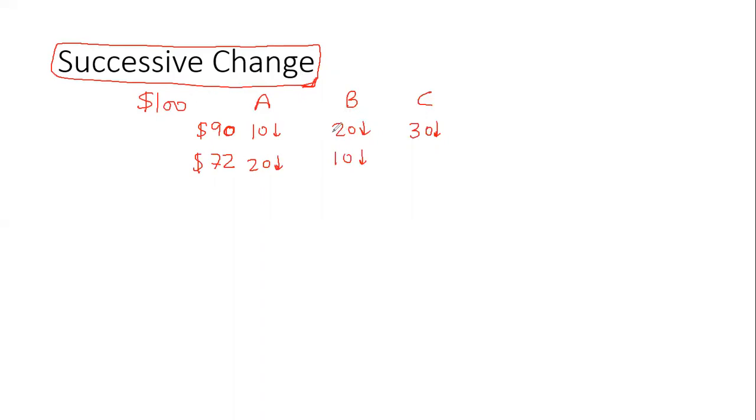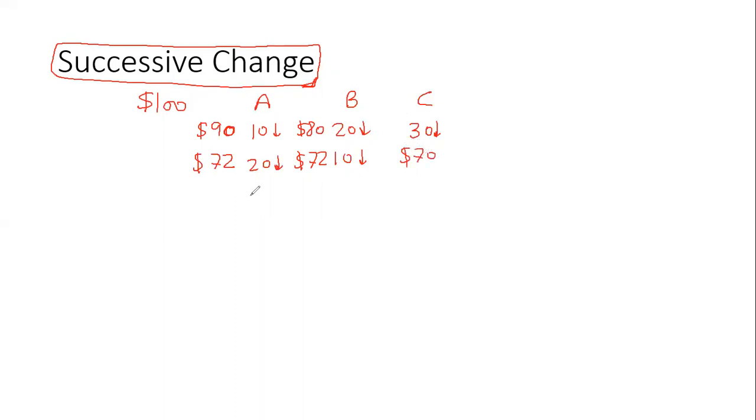Now if I go to shop B, I get a discount of 20%. That means I just have to pay $80. But then I get an additional 10% off. Now 10% of 80 is 8. I'll subtract that 8 and again I have to pay $72 here. But here I get a discount of 30%. That means I just have to pay $70.